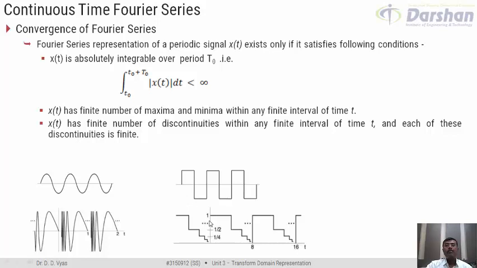However, if we try to count the discontinuities present in this signal, then let us take one period from time t equal to 0 to time t equal to 8. We understand that here the value of the signal is reducing from 1 to 0 in steps, and the size of the steps and the duration over which the step is taken is primarily tending towards 0.